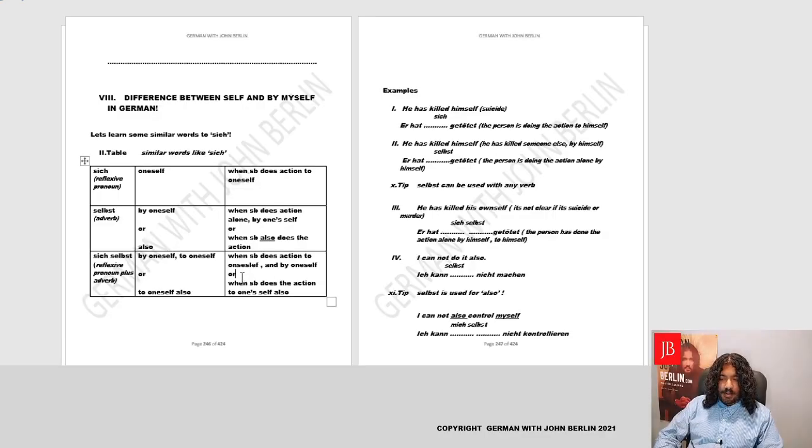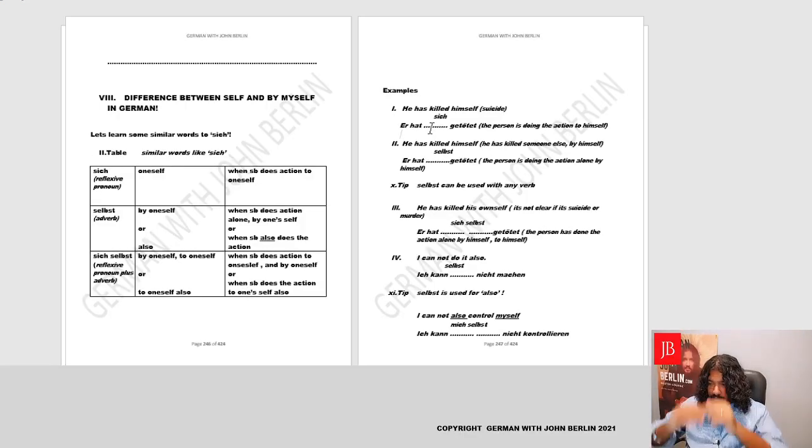Or you could say, when somebody does the action to oneself, also. Sich selbst. I can't shower myself. Also, how can you shower yourself? We both are injured, maybe after a football match, and can't stand. So, ich kann mich selbst nicht duschen. Wie kannst du dich duschen? I can't even take a shower myself, so how can you? You also have had an injury. That's the context, that's the idea.